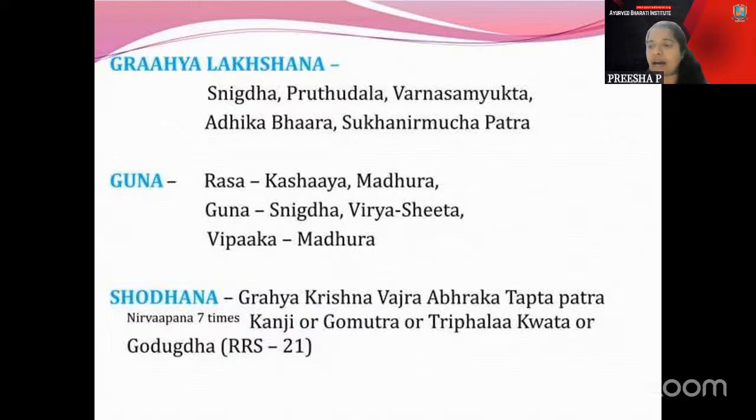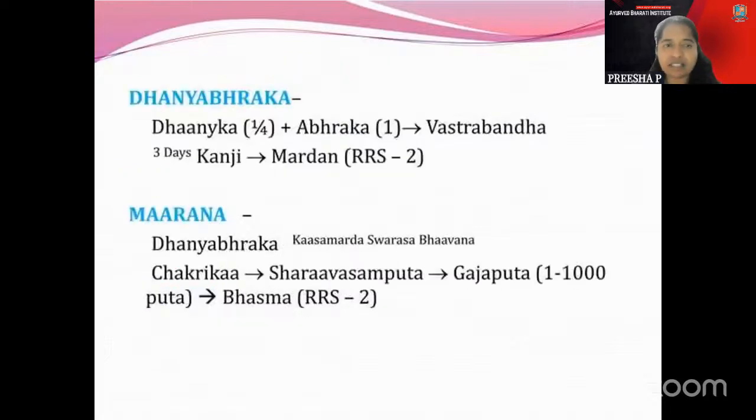And Dhanyabra Marana also, there is 10 Puta, 10 Gajaputa, which is mentioned for the Dhanyabra Marana. So, how many Puta is there can be asked there. The Dhanyabra, it is 10 Gajaputa, which is mentioned there. And Matra is 1 to 2 Rati, which is told there. And Abraga, maybe the Parpati is also there. The Gagana Parpati is also one of the yogas where the Abraga is mentioned.